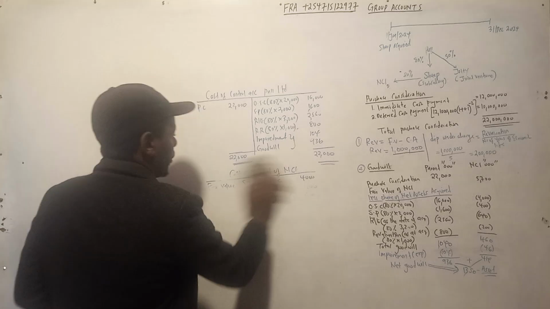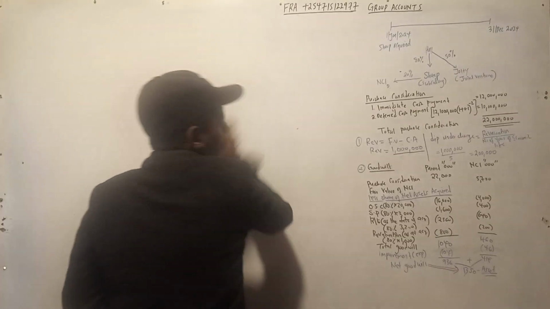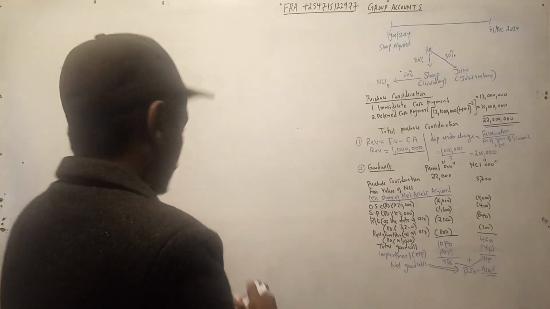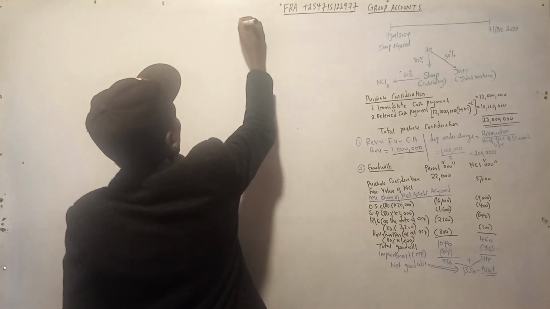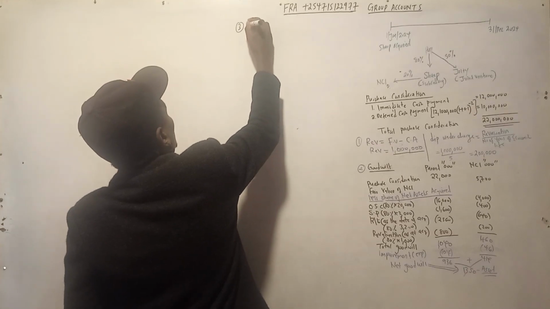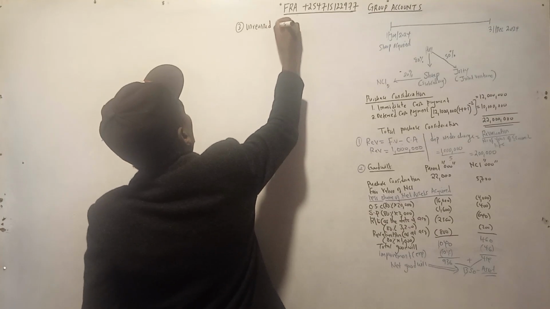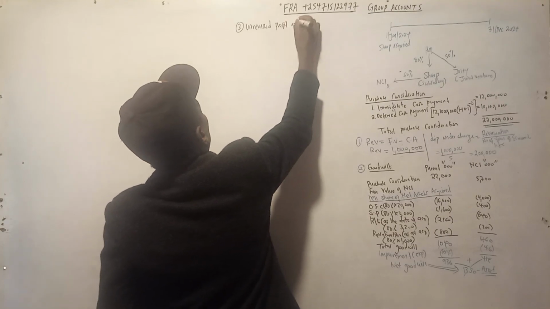So let me do away with this one. Go to information number 3. Now this one is about unrealized profit, unrealized profit on stock.